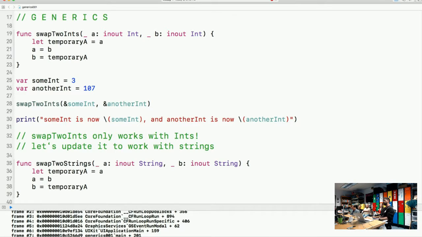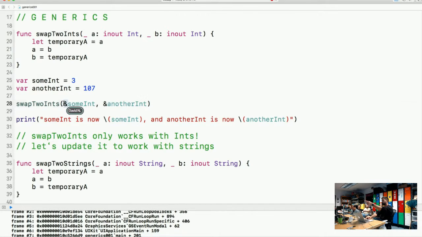So that thing is waiting for ints to come in. How do we know that it takes ints? Because you're designating it in the initializer. Right, we're explicitly saying int. We see it right here and right here. So this function will only take ints. We can call it with some int for 3, another int for 107, and then we call the method.